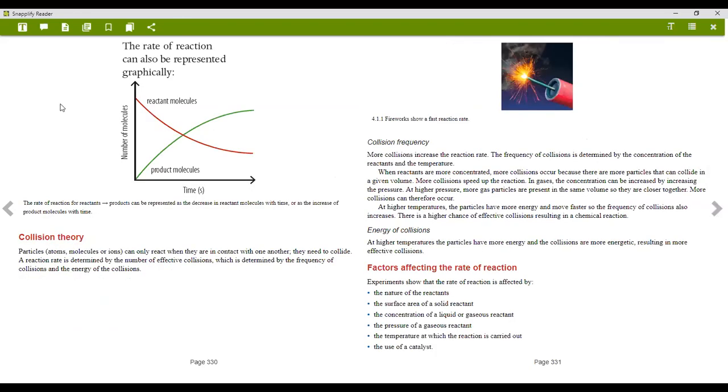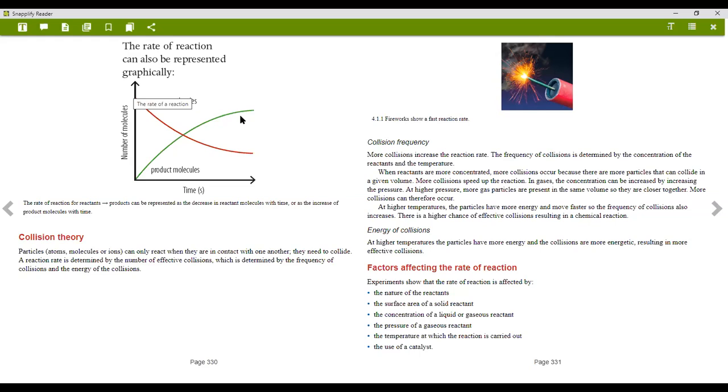So the rate of reaction can also be represented graphically, which they mentioned. The rate of reaction for reactants to products can be represented as a decrease in reactant molecules this time, or as an increase of product molecules this time. So you see, this is the reactant, slowly reacting together and forming a new substance. Or here, first we have no product, right? But as the reactants react with each other, a product is slowly getting formed. Okay.